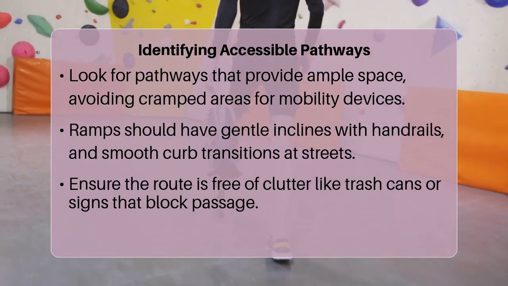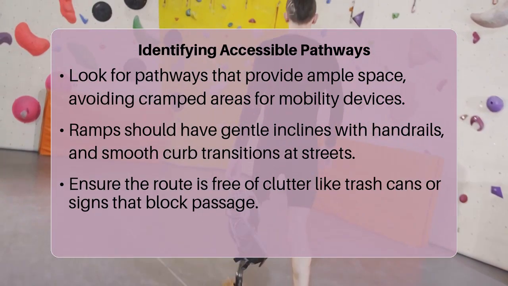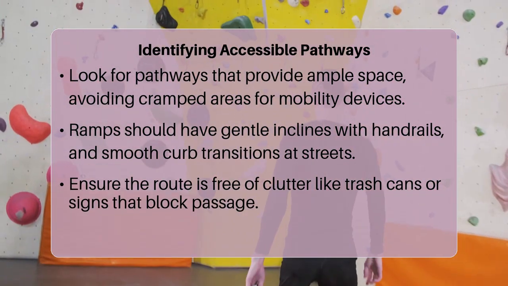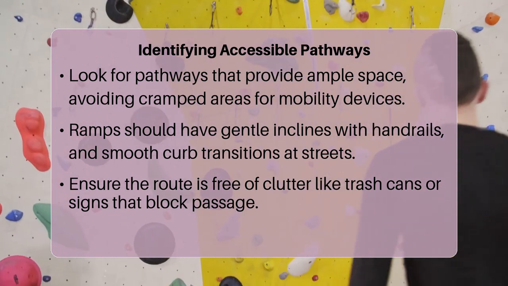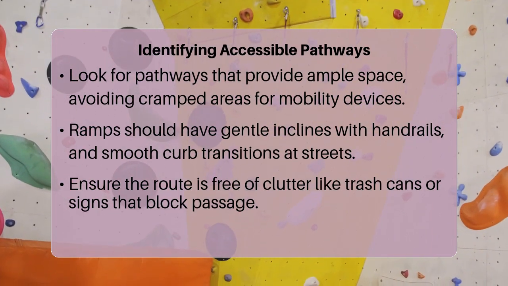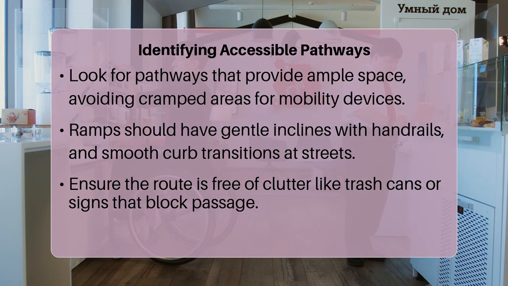So, how can you spot an accessible route yourself? Start by looking for a smooth, even pathway without abrupt changes in level or significant cracks. Check the width. If it feels cramped for a single person, it might not be wide enough for a wheelchair. Pay attention to ramps. They should have a gentle incline, not a steep one. Are there handrails where ramps are present? Notice curb ramps at street crossings that smoothly transition from the sidewalk to the street. Look for clear pathways free of clutter, like trash cans or signs blocking the route. An accessible route considers the entire journey, from parking to the building entrance and throughout the facility itself.